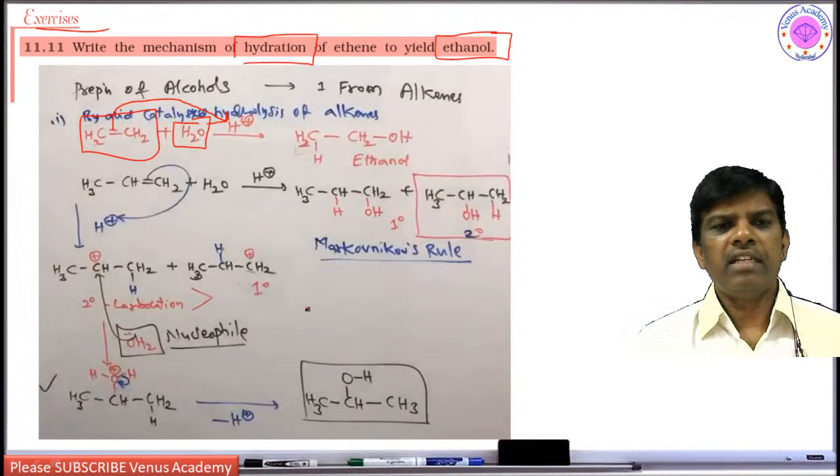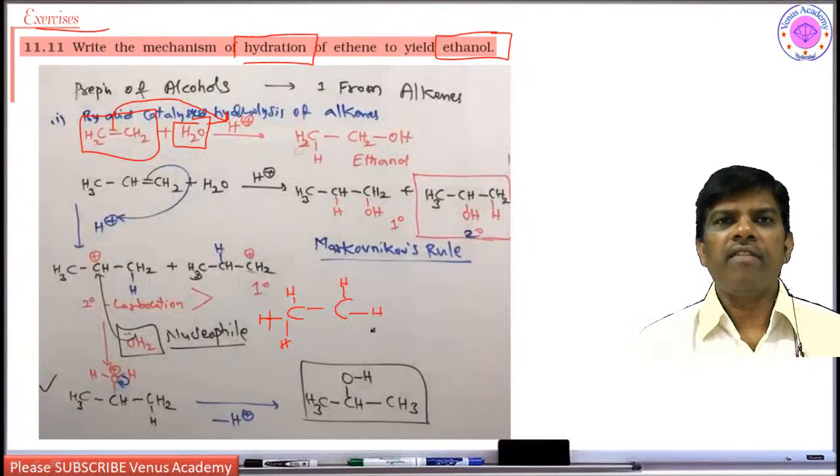Let me write. If it is ethene, it is going to react with H plus. This hydrogen is already here, and it is having 3 hydrogens here. Ethene upon taking hydrogen, so electrophilic addition takes place first.